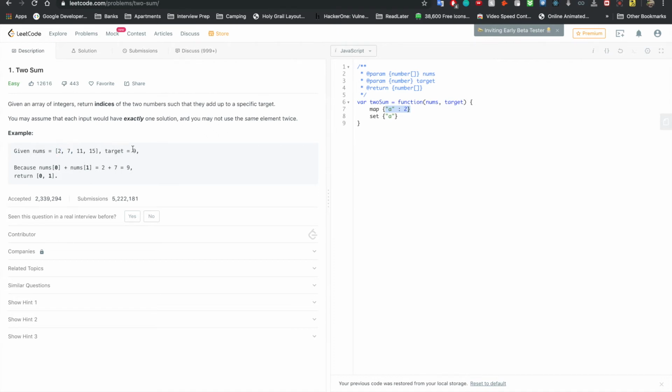And if the target wasn't 9, we're going to go to the 11, look for its counterpart. If it's not in there, 15, and we're going to look for its counterpart. And so that's the strategy. I'm going to have the solution up here in a second, and we're going to go over it.